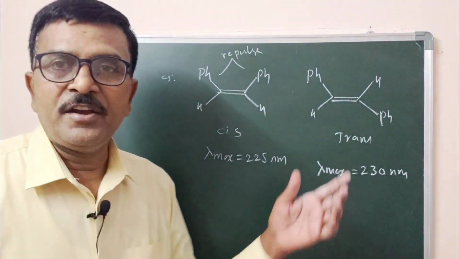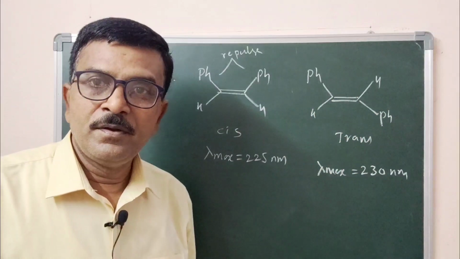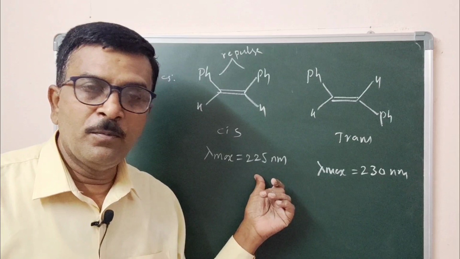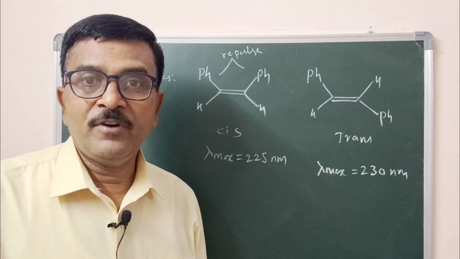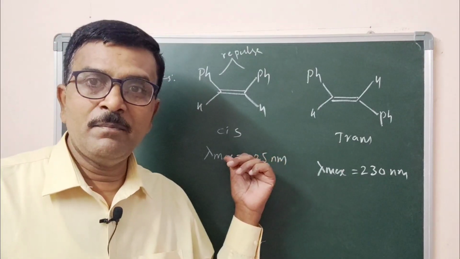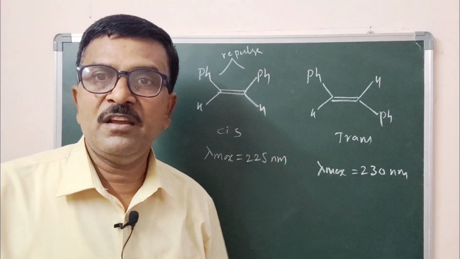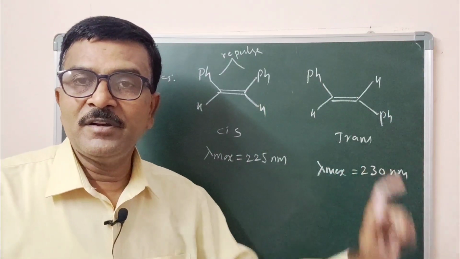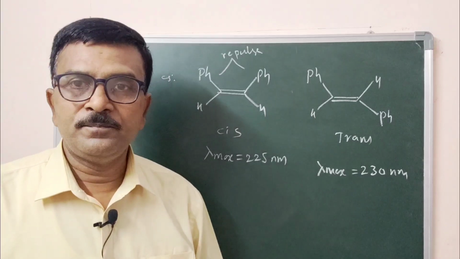You can observe the difference. The molecule is the same, but the geometry is different. The cis isomer absorbs at 225 nanometer, whereas the trans isomer absorbs at 230 nanometer. What is the factor that causes the lambda maxima to shift from 225 to 230 nanometer? It is a steric factor. Due to the steric effect, lambda maxima are shifted towards longer wavelength from cis to trans isomer.